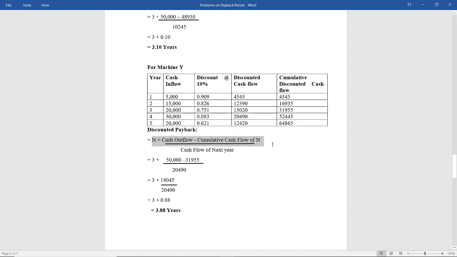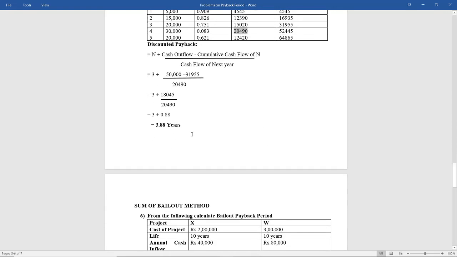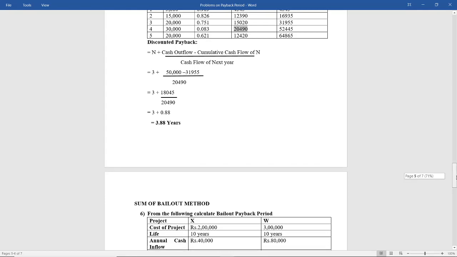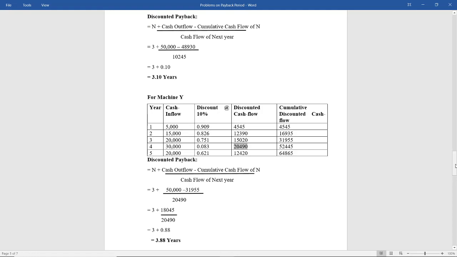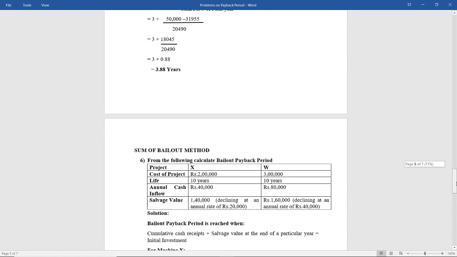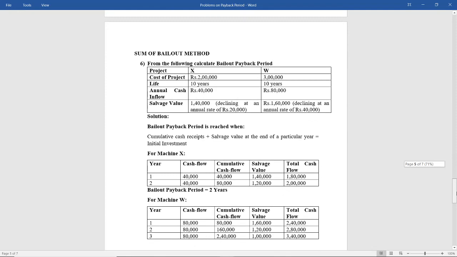Again you are going to use this formula. N plus cash outflow, 50,000, minus cumulative cash inflow of n, which is 31,955. We're going to divide it by the cash flow of next year, that is 2490, and then divide the numerator with the denominator and then add it to the n, that is 3.88 years. So I hope you all have understood the discounted cash payback period. It is nothing but here you are going to use discount factors. That is it.